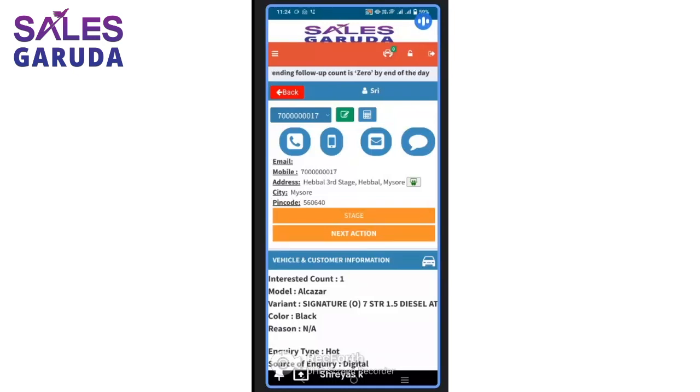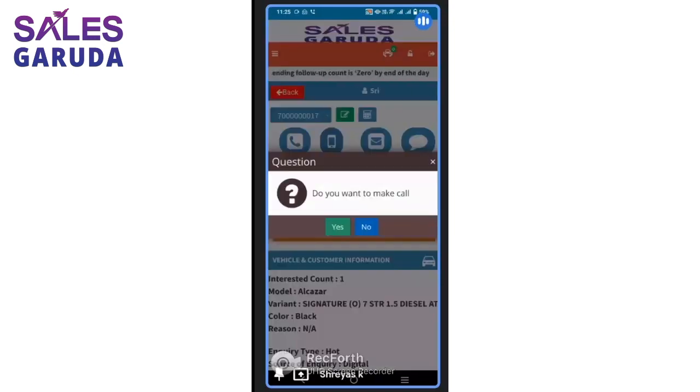If I want to call a customer where the dealership says call recording is not mandatory, then this is option 1, where you click on this button and the call goes directly to the customer. You communicate with the customer, do the interaction, and mark the disposition. Majority of the dealerships would want a system which provides call recording for a DSA who is on field.